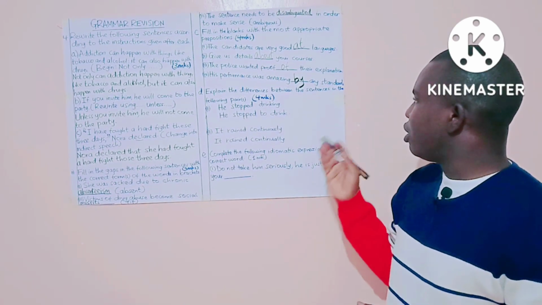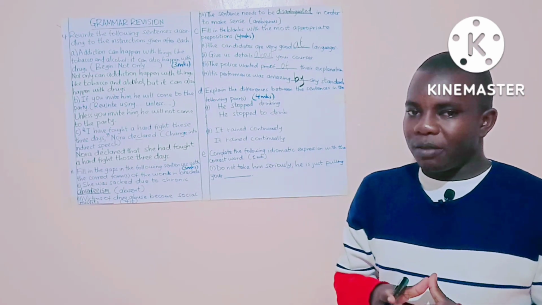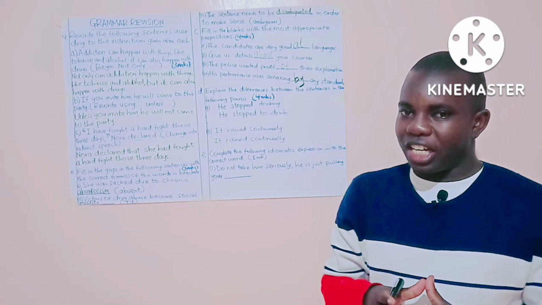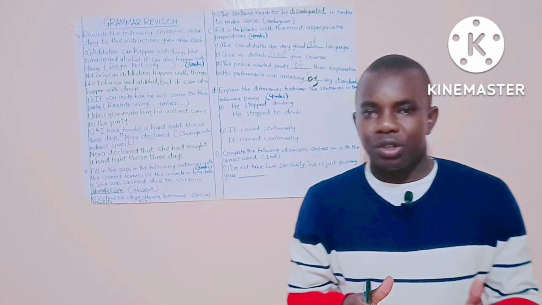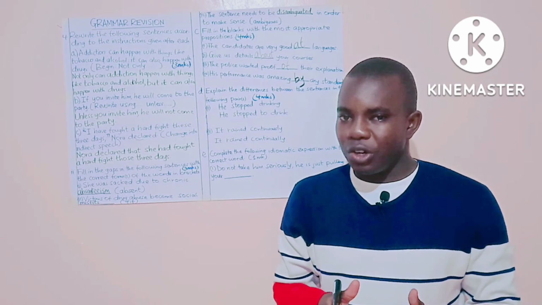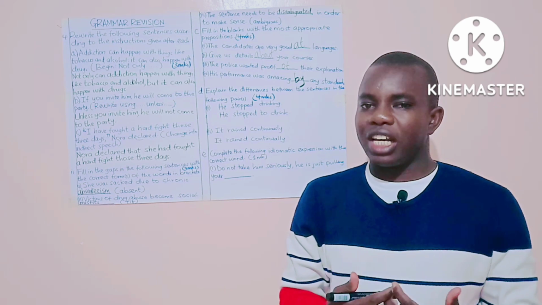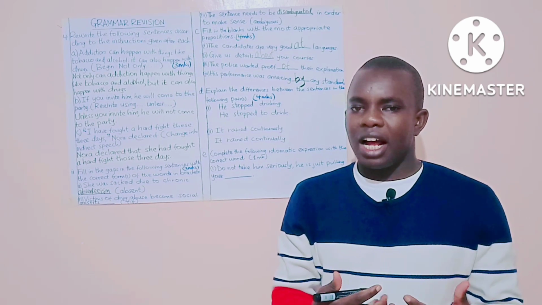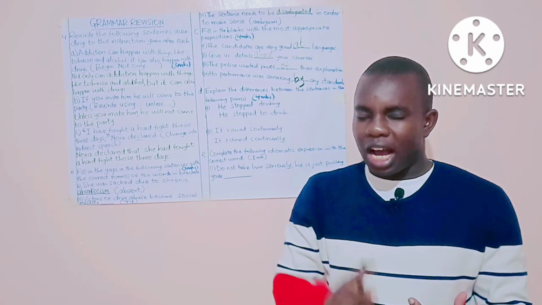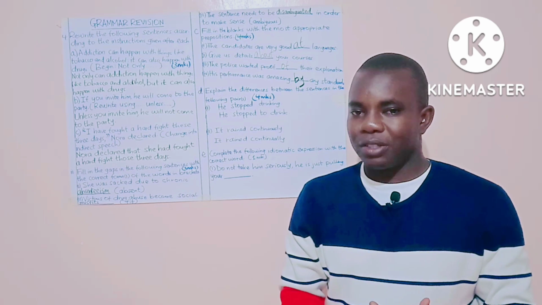Question D, explain the difference between the sentences in the following pairs. The first pair, number 1, he stopped drinking. The second one, he stopped to drink. So in the first case, where we have he stopped drinking, it means that this person under discussion had the habit of maybe taking alcohol and finally stopped.